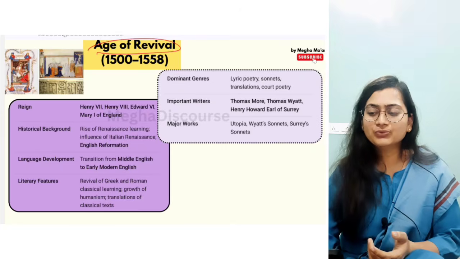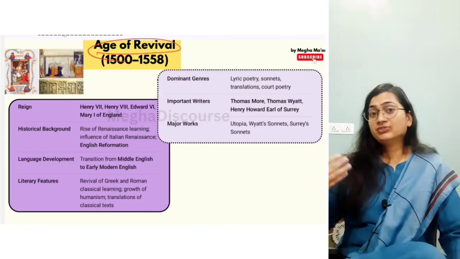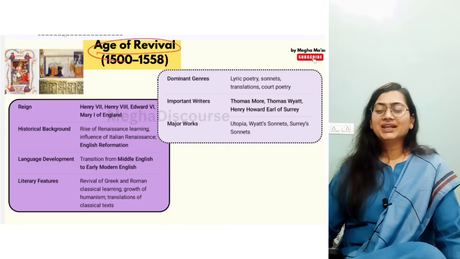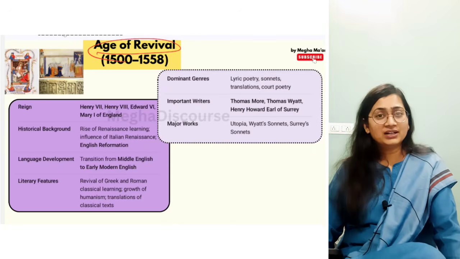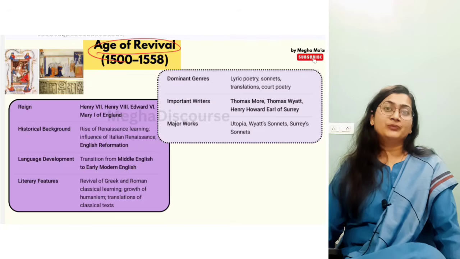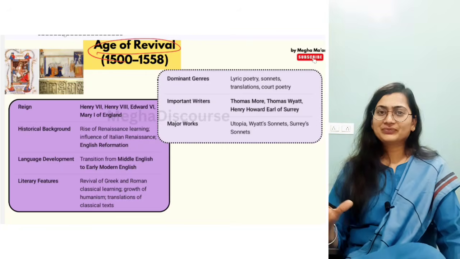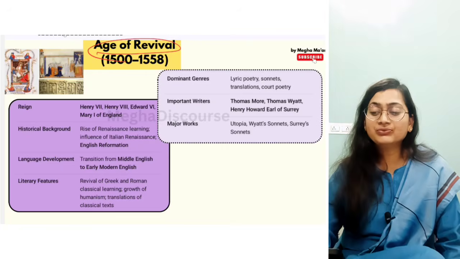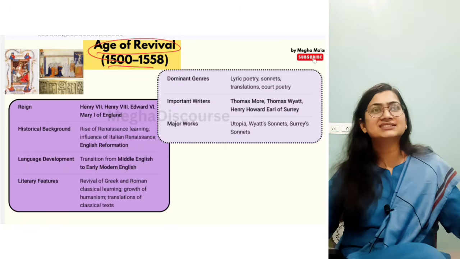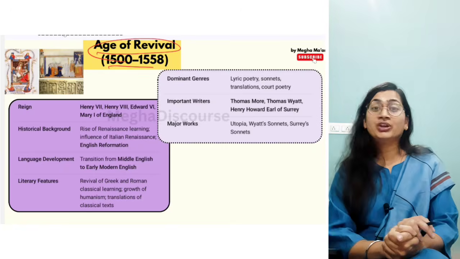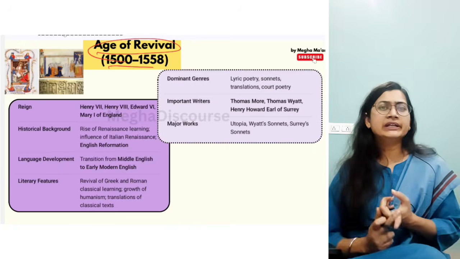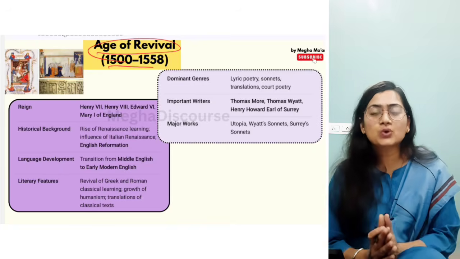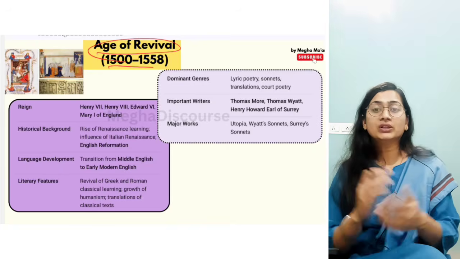Now, what is the Age of Revival? Revival means to revive something, to give rebirth to something. Okay, so this is the Age of Revival. Now, there was the waiting room of the Barren Age. Now, this waiting room is over. Now, this is the waking up age. So this happened from 1500 to 1558. That is 60 years of waking up time, waking up of intellectuality, spiritually, morally, intellectually. So this is the wake-up call for all the society, for all the people.